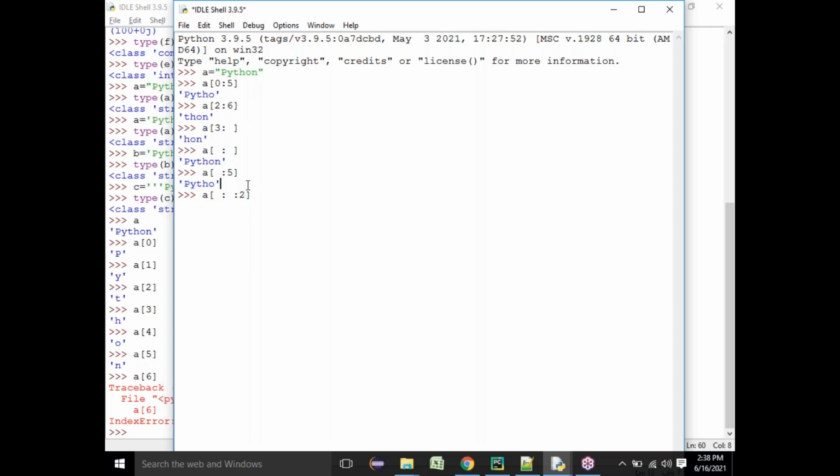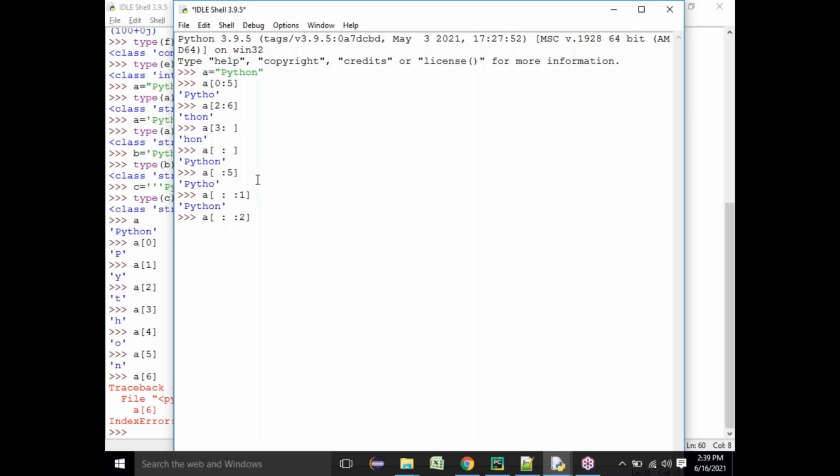If I say 1, it will not do anything. One means zero elements are skipped, two means one element is skipped, three means two elements are skipped, four means three elements are skipped. So in this case nothing will be skipped because one means zero elements. The same way, if I use 2, as you know, 2 means it will skip one element.